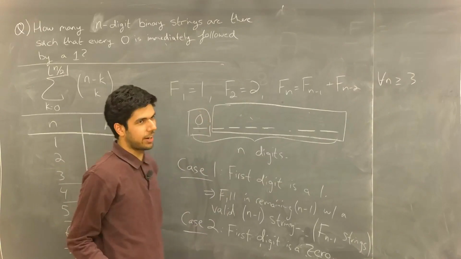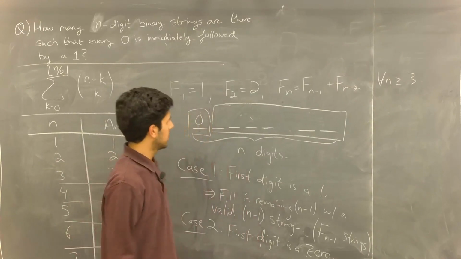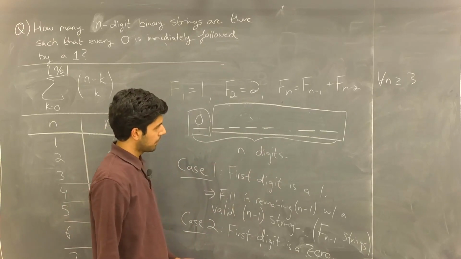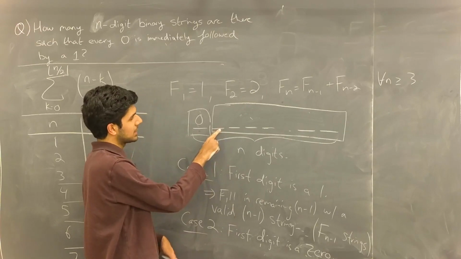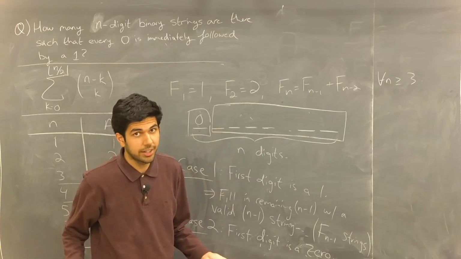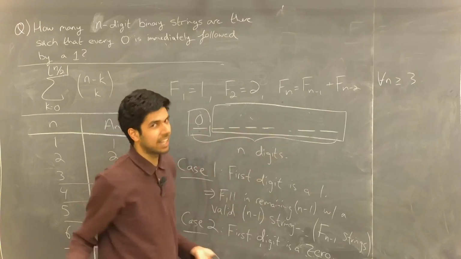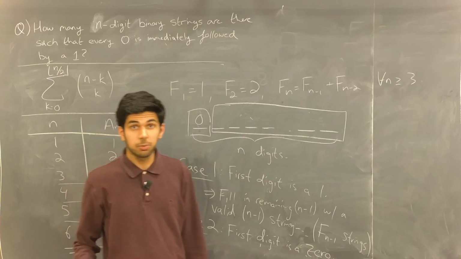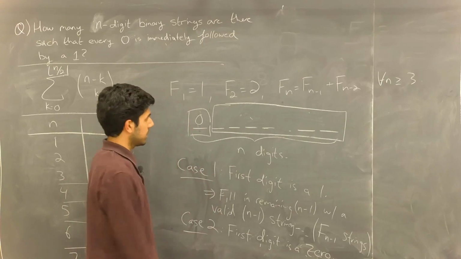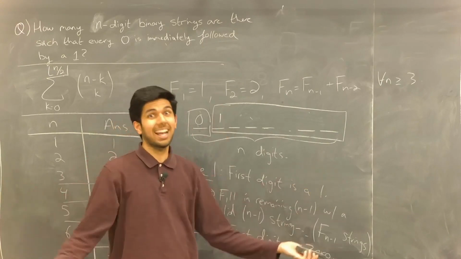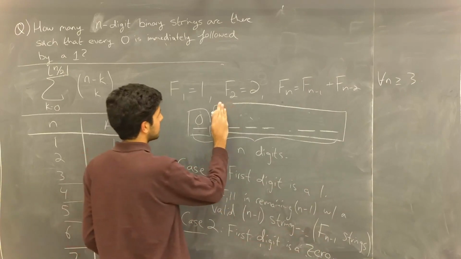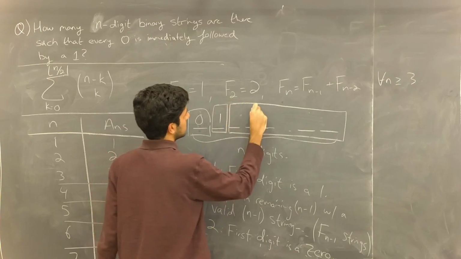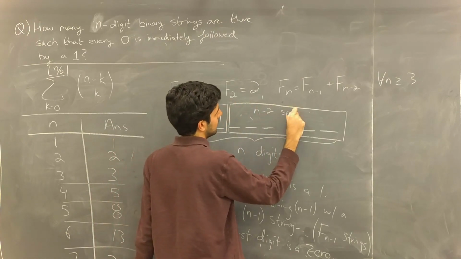So we put a 0 there. Great. Again, we need to fill in the remaining n-1 spaces. But now we have to be concerned about this space in particular, right? That has to be a 1. So it can't just be all valid n-1 length strings, because some of them might start with a 0. So how can we reconcile that? Well, let's just shove a 1 there, right? A 1 has to go in that second position. So now let's block this off as its own entity and consider the remaining n-2 spaces.